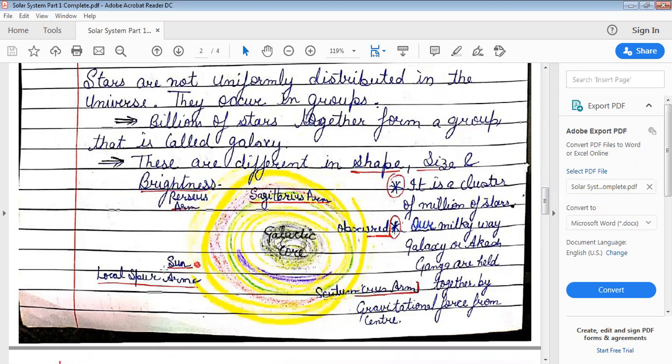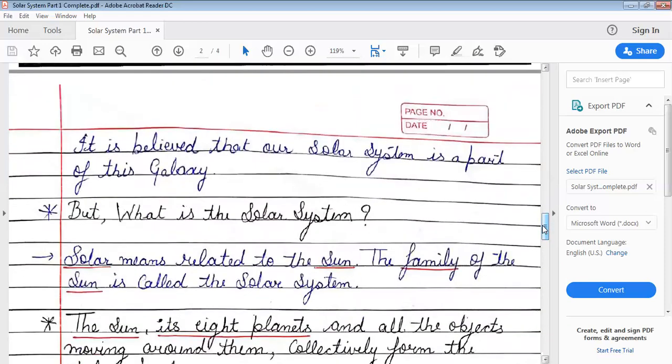You can see it is the sun, and it is a very small part of the large Milky Way galaxy. So there are many solar systems present in the Milky Way galaxy, and it is believed that our solar system is a part of this galaxy.